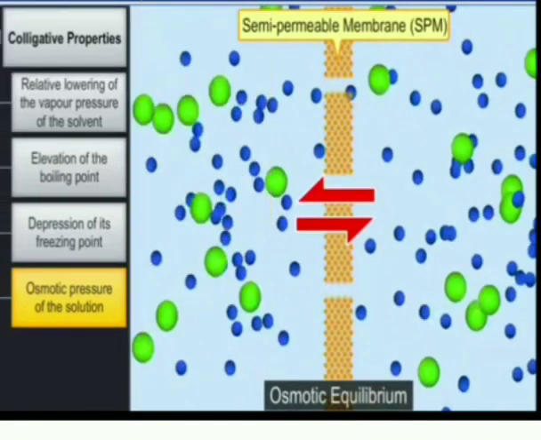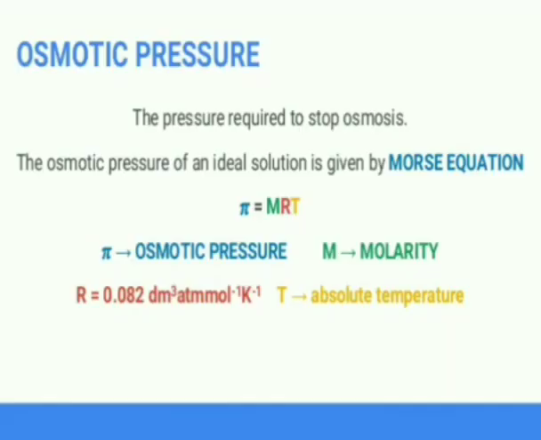This movement of solvent particles takes place until equilibrium is set between these two, and that equilibrium is called the osmotic equilibrium. It is very important to note that to restrict this movement of solvent particles, there must be a pressure applied on the opposite side, called the osmotic pressure. It is simply the pressure which is required to stop osmosis, the pressure applied on the solution side so that there will be no movement of solvent particles. That pressure is called the osmotic pressure.